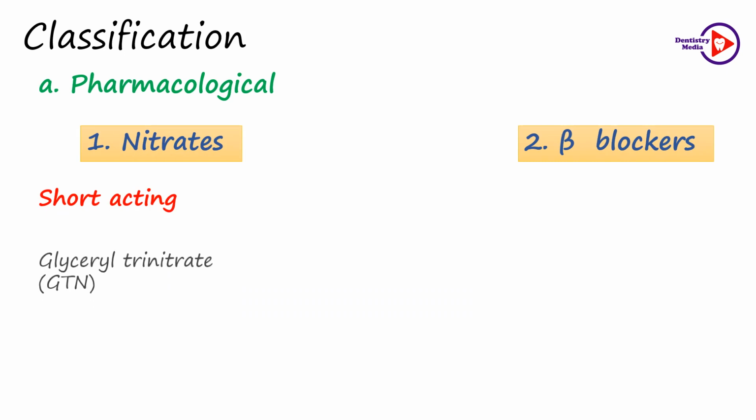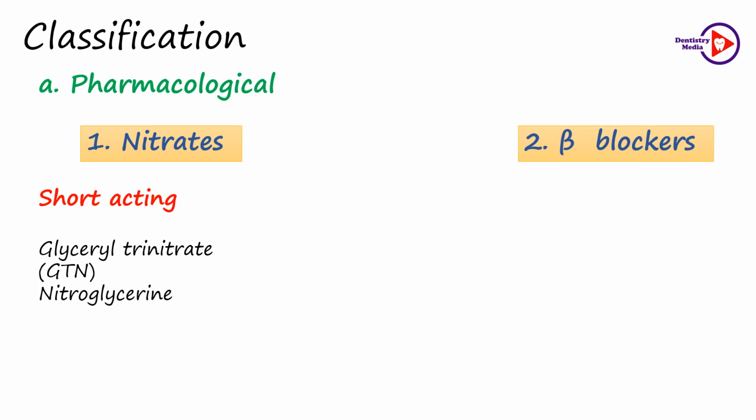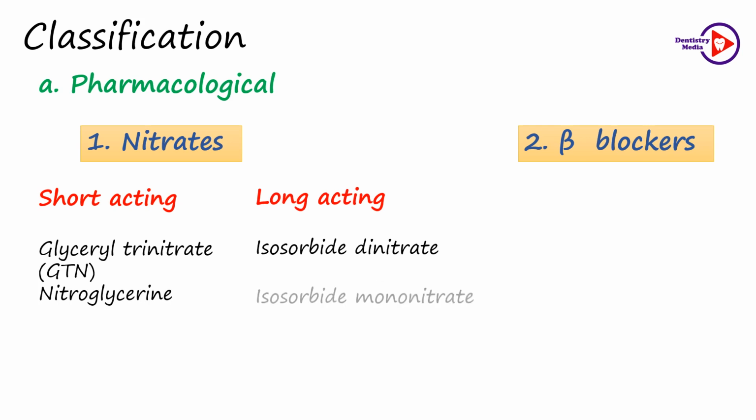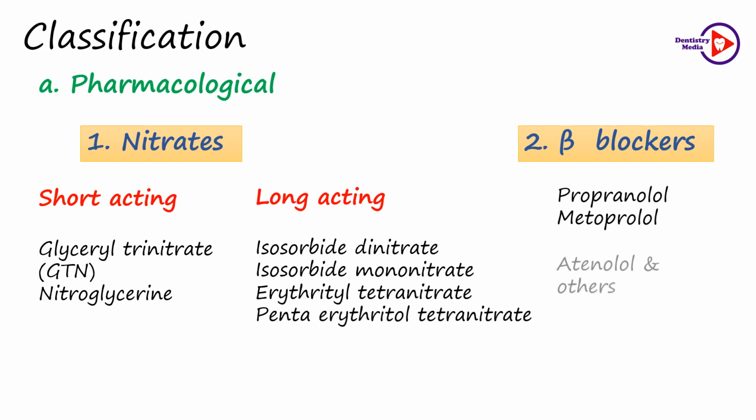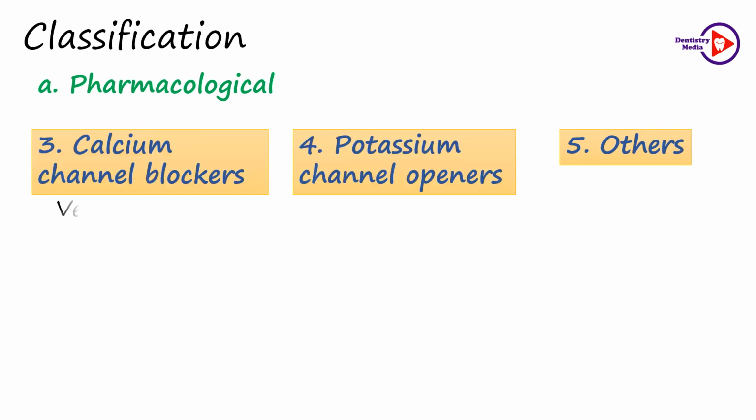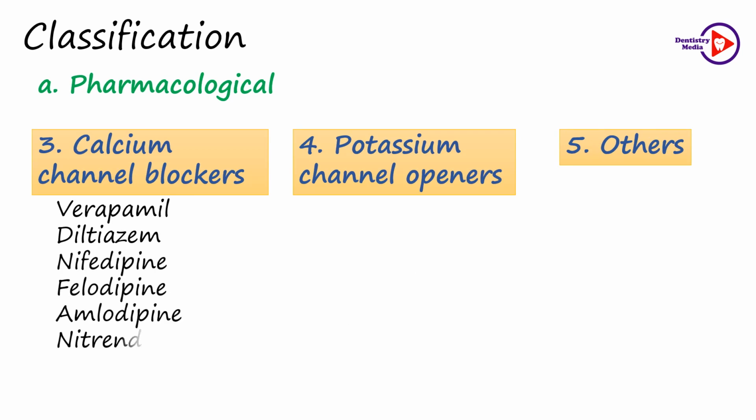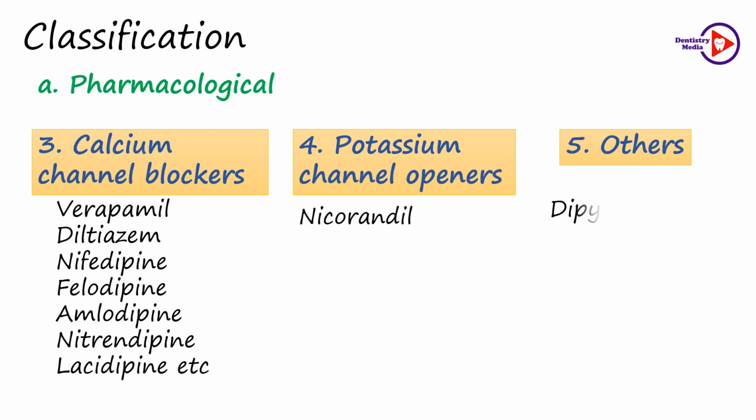The nitrates are further classified as short-acting or long-acting. Under short-acting come glyceryl trinitrate and nitroglycerin, and under long-acting are isosorbide dinitrate, isosorbide mononitrate, erythrityl tetranitrate and so on. The beta blockers like propranolol, metoprolol and atenolol and others have anti-anginal property. Calcium channel blockers include verapamil, diltiazem, nifedipine, felodipine, amlodipine, nitrendipine and so on. Under potassium channel openers comes nicorandil, and others include dipyridamole, trimetazidine and ranolazine.